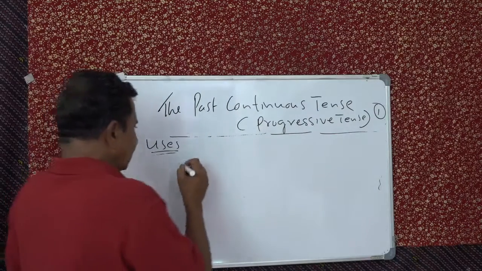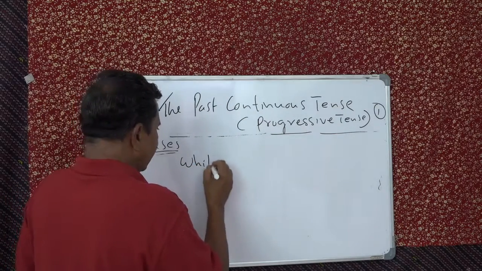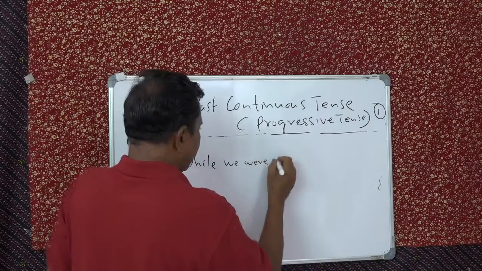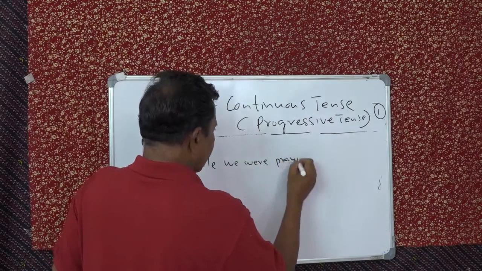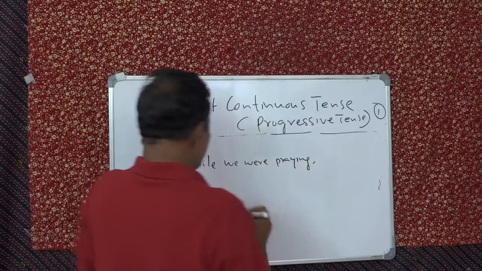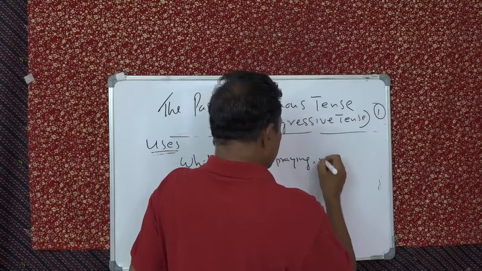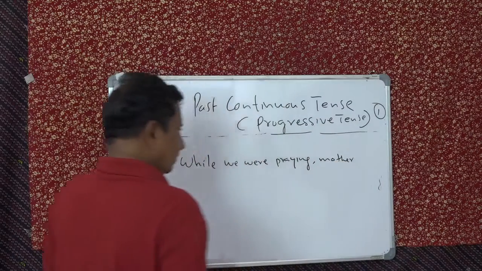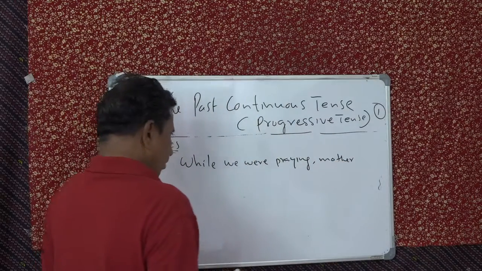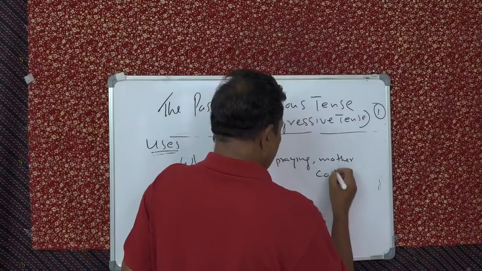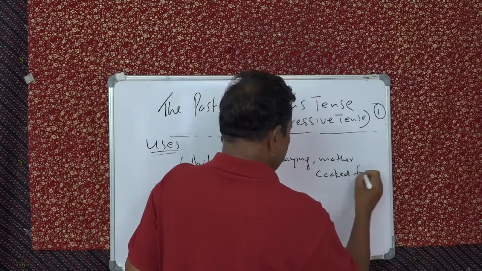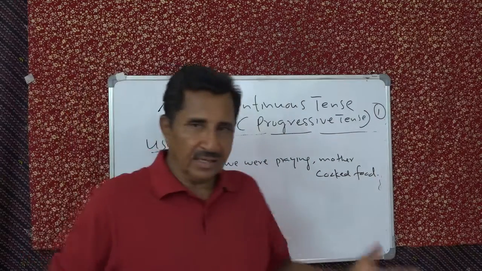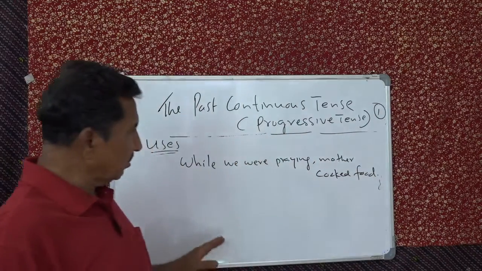For example, while we were praying, mother cooked food. Because after prayer, you become very hungry. So here what happens is, mother cooked food.